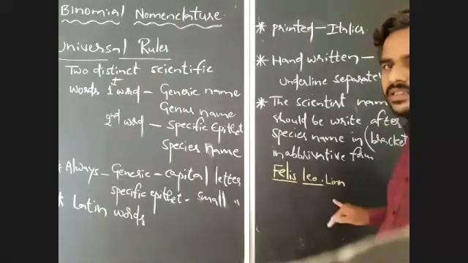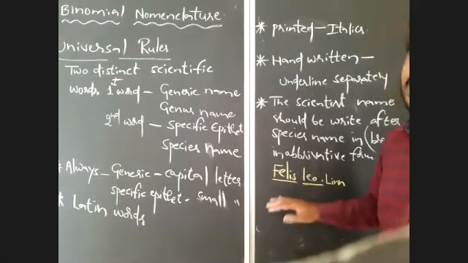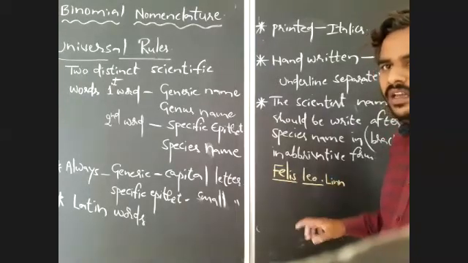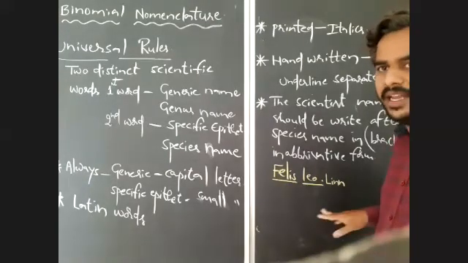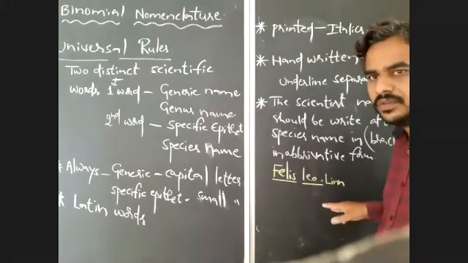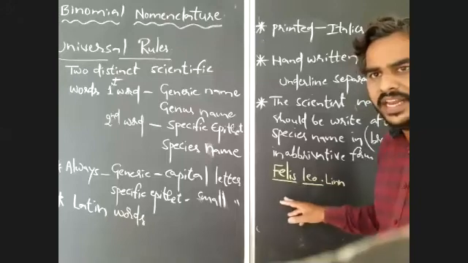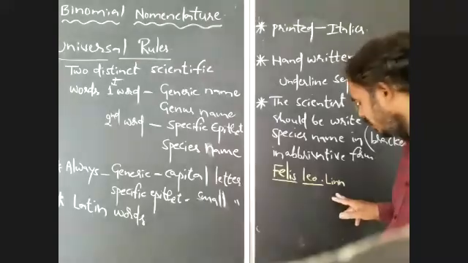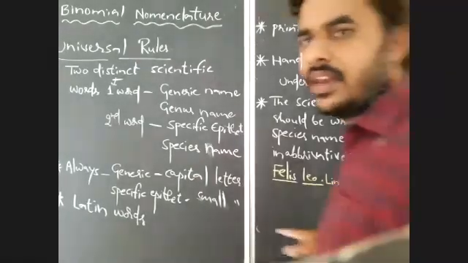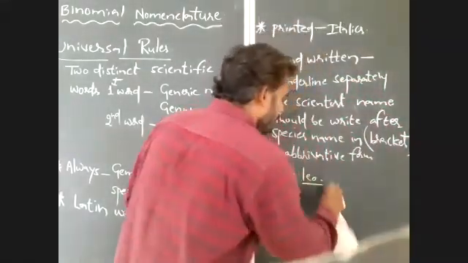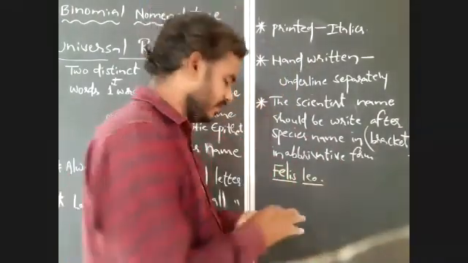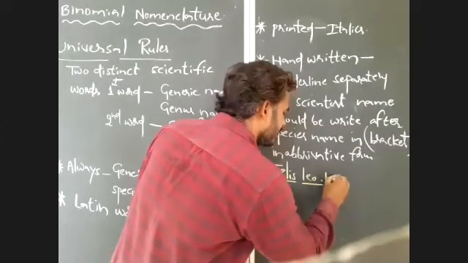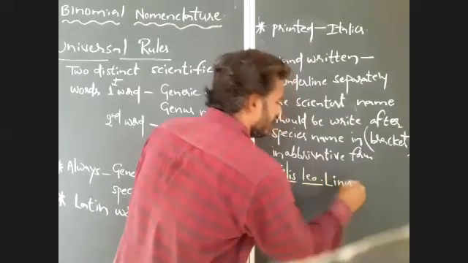This name was given by Linnaeus, who classified and named this animal with the words Felis leo. So I wrote Linnaeus here in short form. Felis leo Lin. See here.